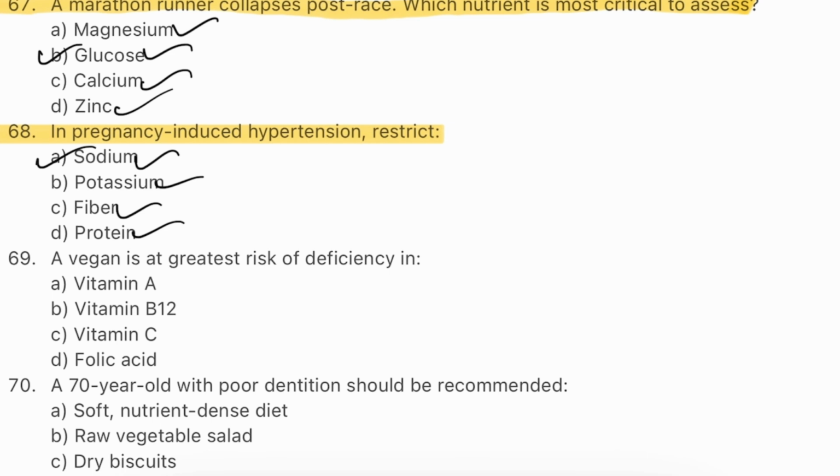Reducing sodium intake helps manage pregnancy-induced hypertension or pre-eclampsia. The DASH diet principles are often adapted in such cases. Monitoring weight gain and edema is also important.